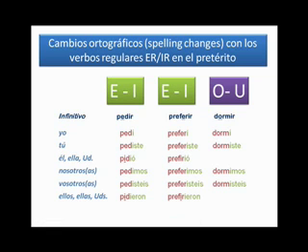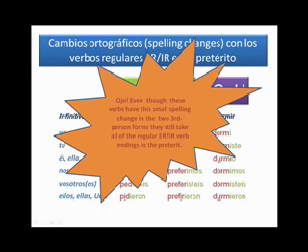Very good. And finally, as you saw before in the last slide, with dormir, that O, again, it's the same as it ever was in yo dormí, tú dormiste. But ella durmió with a U, and ellos durmieron with a U. Again, I want to reiterate, this is just in the third person singular and in the third person plural. And also, even though these verbs have this small spelling change in the two third person forms, they still take all of the regular ER-IR verb endings in the preterite.